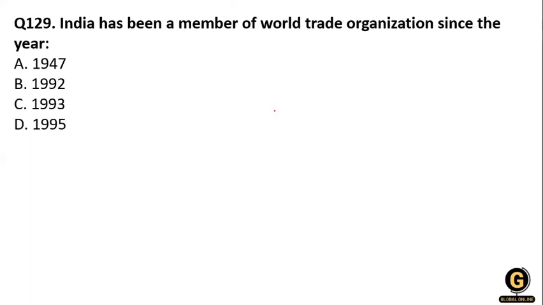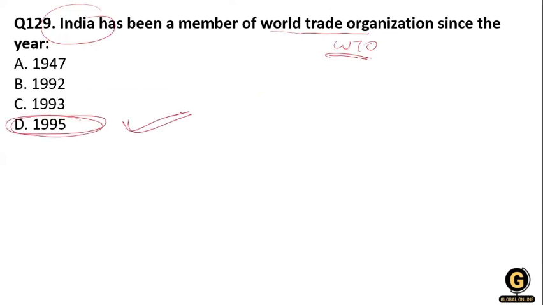Clear? So next question, India has been a member of the WTO since when? It is from 1995. So option D is correct, from the 1st of January 1995.